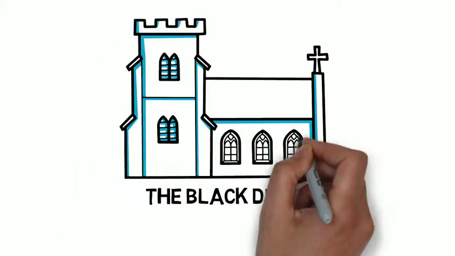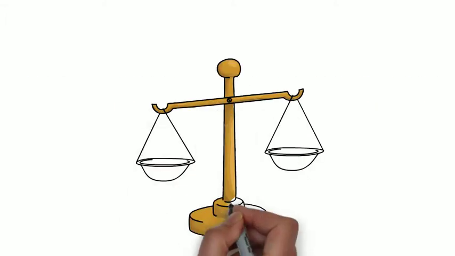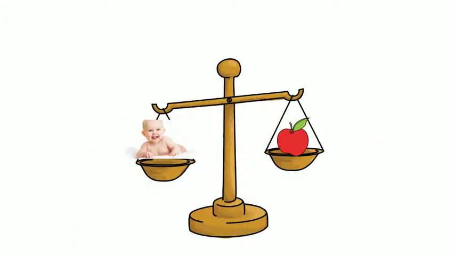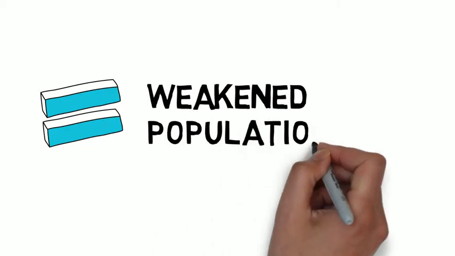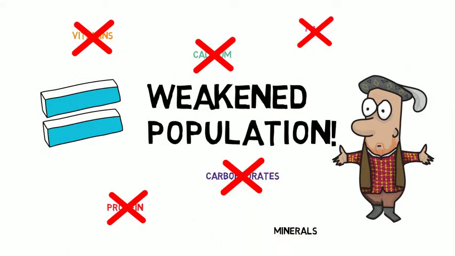The Black Death. The Black Death occurred in 14th century Europe. Fertility rates outweighed food supply, and individuals did not have an adequate intake of nutrients. This created a weakened population. This population was vulnerable to illness.